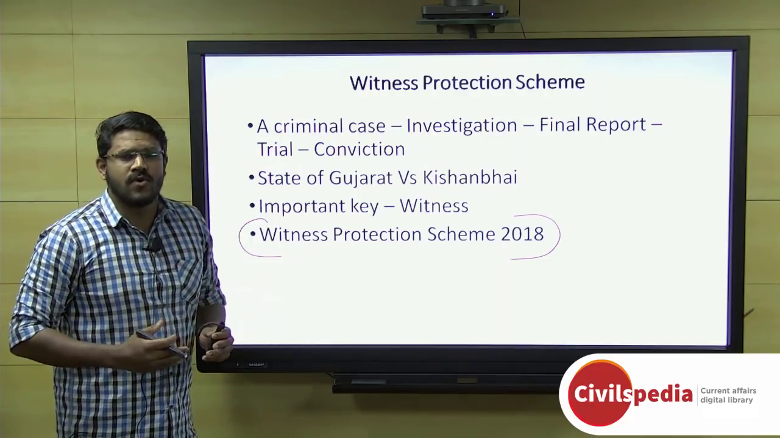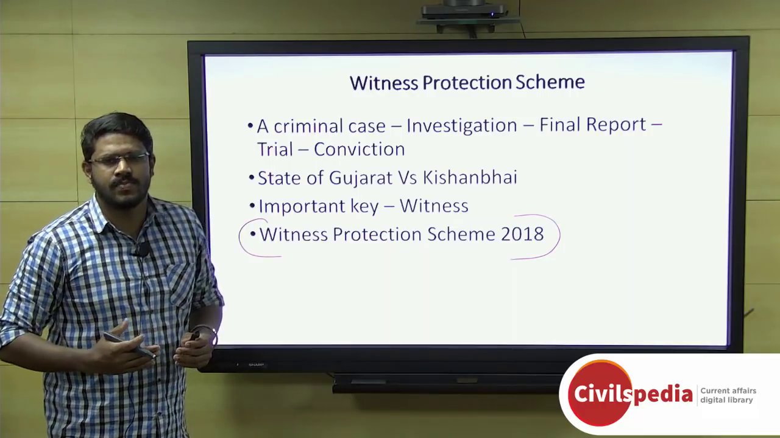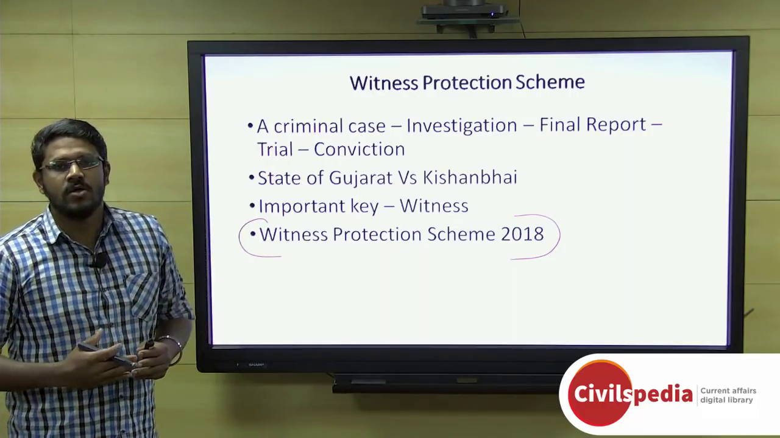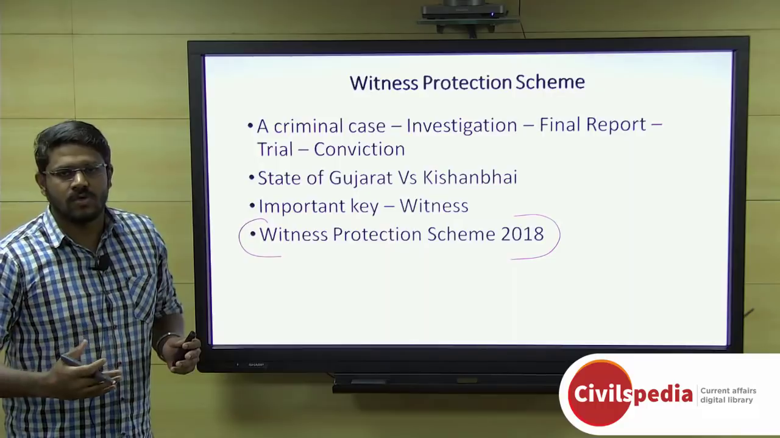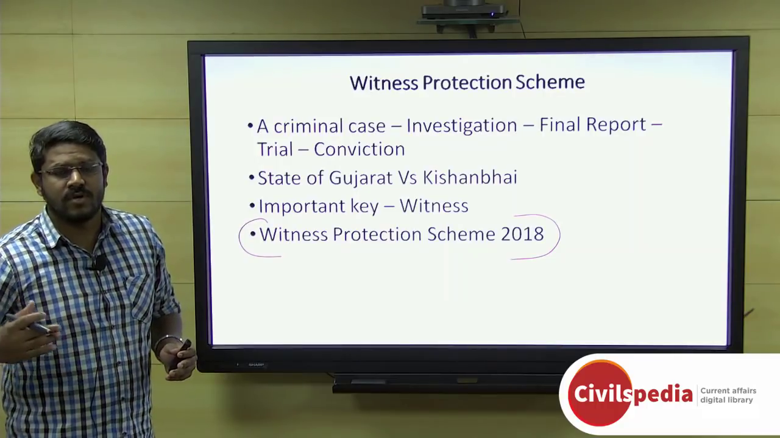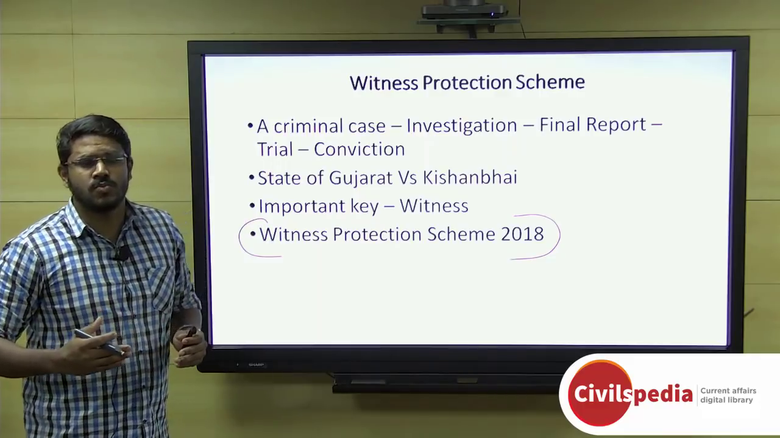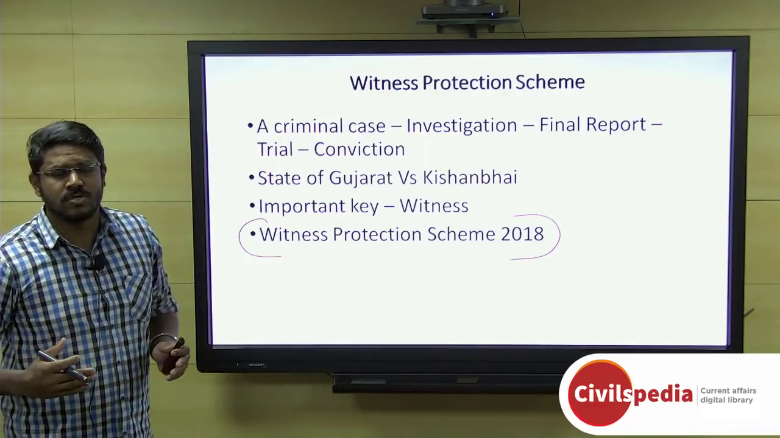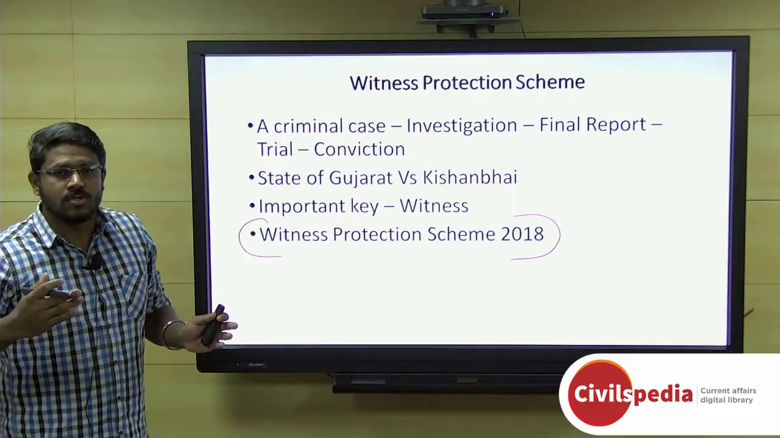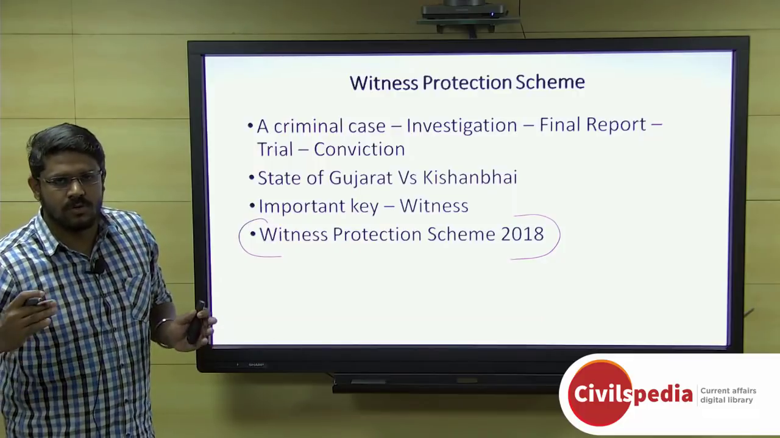Category A, for witnesses who face life threat, the witness or his family facing a life threat throughout the process of investigation, prosecution, and even after. And category B, the victim or the family of victims who face damage to property, safety, and reputation through the process of investigation and prosecution only.